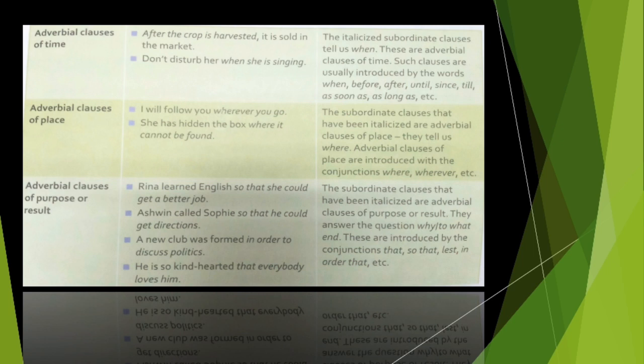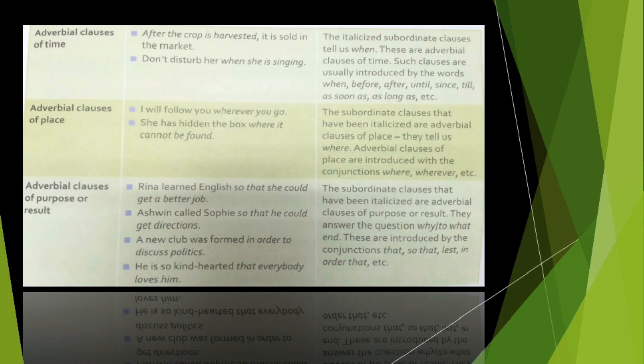Next one is adverbial clause of place. Obviously, they are going to tell us where. Like, I will follow you wherever you go. In this sentence, the subordinate clause, the italicized one, that means wherever you go, is telling us the place, right? So that will be adverbial clause of place. Okay, and they are introduced with conjunctions where or wherever. कैसे start होते हैं? Introduce means कैसे start होते हैं ये adverbial clause, wherever or where से.